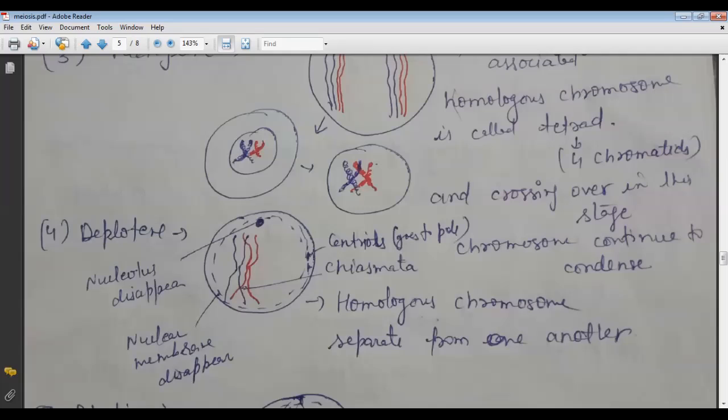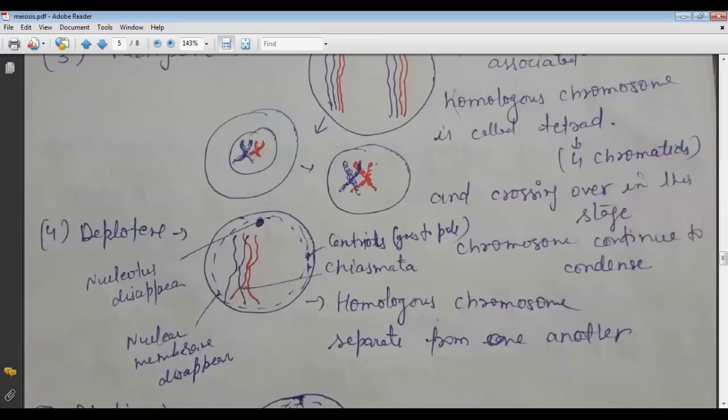And these are the tetrads. Here we represent that the nucleolus disappears, the nuclear membrane disappears, and the centriole goes to its pole side.